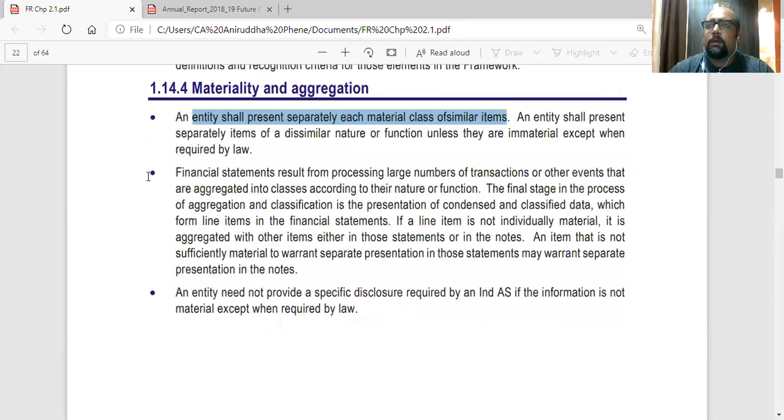So for example, under general expenses, miscellaneous expenses, you cannot add salary. Salary is always material, show separately. Salary and wages show separately. General expenses show separately. You cannot put salary in general expenses, because that will give a wrong picture.